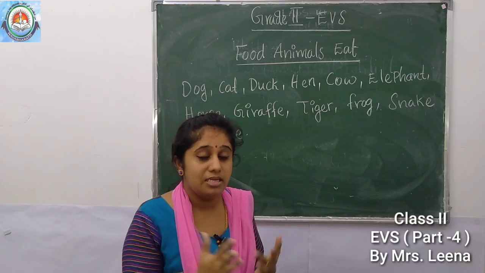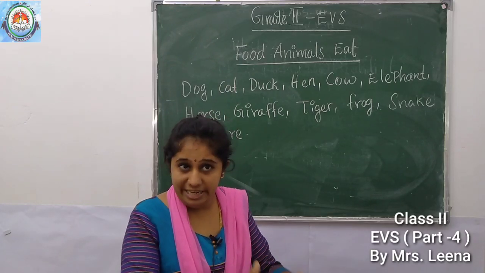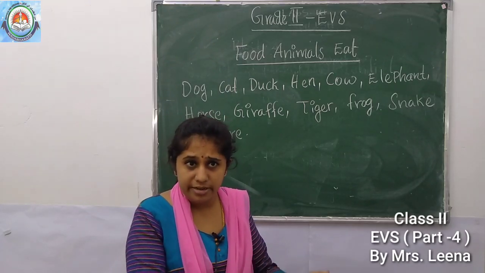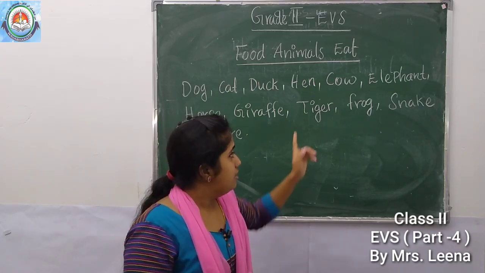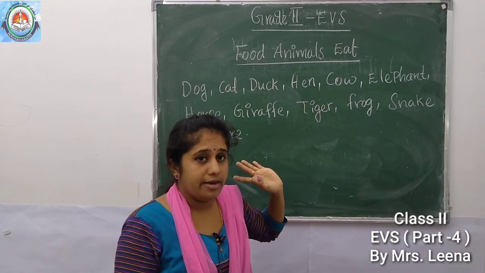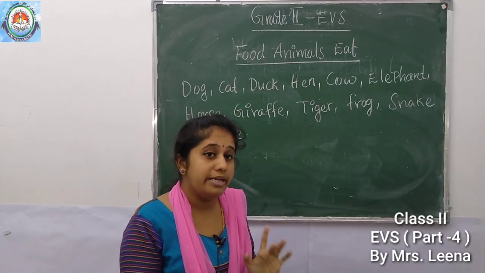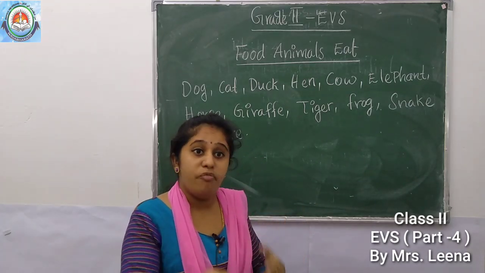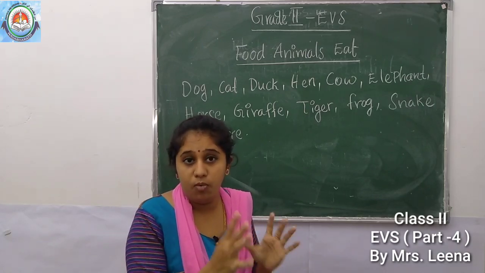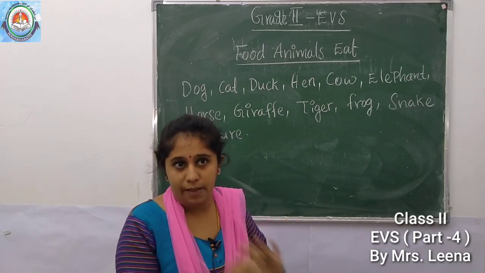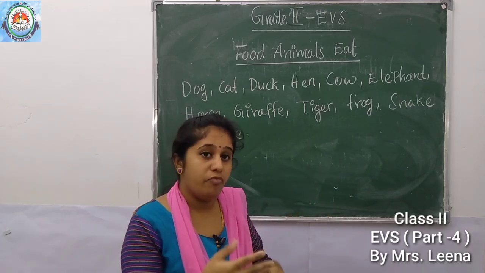We can see the tiger chase other animals like deer, then zebra. So what is the food habit of tiger? Yes, tiger eats the flesh of other animals. What is flesh? It's the soft part of the body of a person or animal. So tiger eats the meat of other animals.